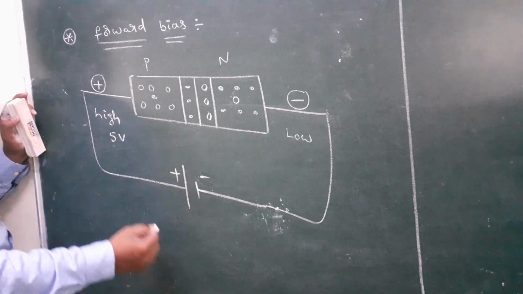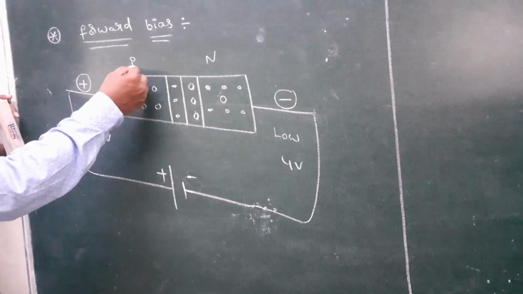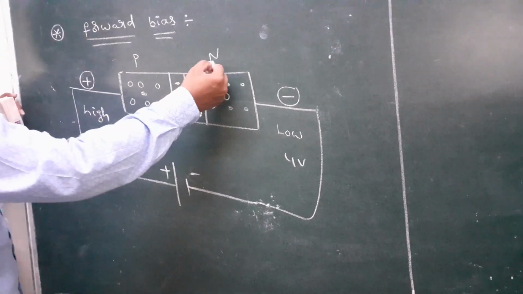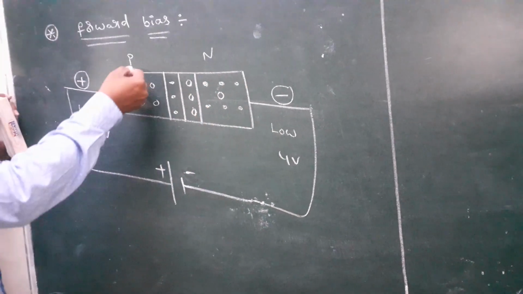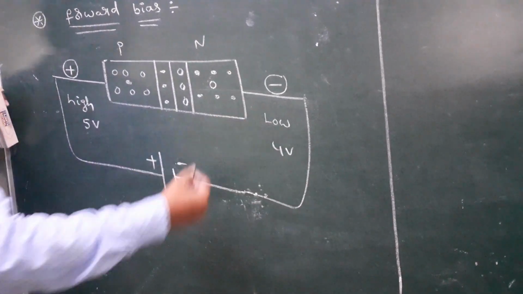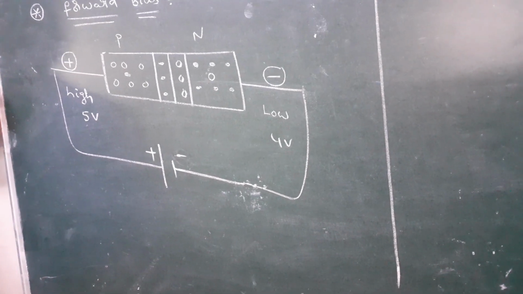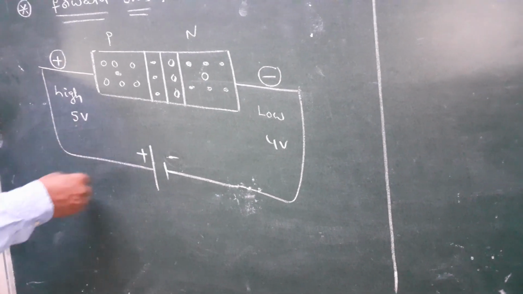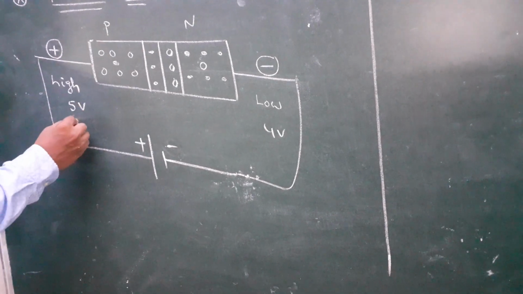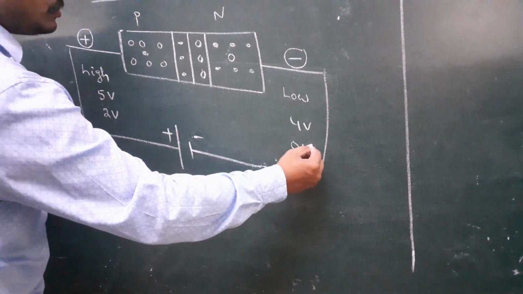Suppose this is 5 volts, this is 4 volts. In this biasing, P is connected to 5, N is connected to 4. That means P is connected to high voltage, N is connected to low voltage. This bias is said to be a forward bias. Again, P is connected to 2 volts, N is connected to 0 volts.